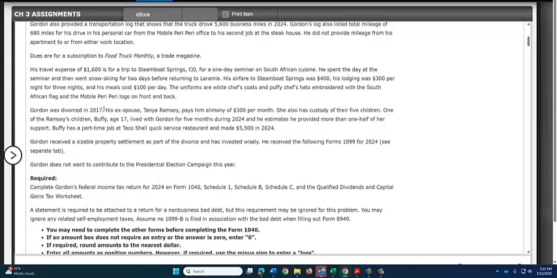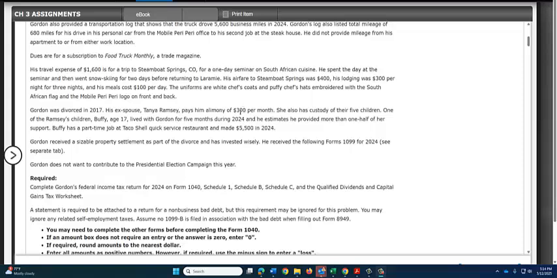Now that's important because that is before December 31st, 2018, which means that the alimony is a taxable event. If the divorce had occurred after December 31st, 2018, then we would not even report it at all. But his ex-spouse, Tanya, pays him alimony of $300 per month.